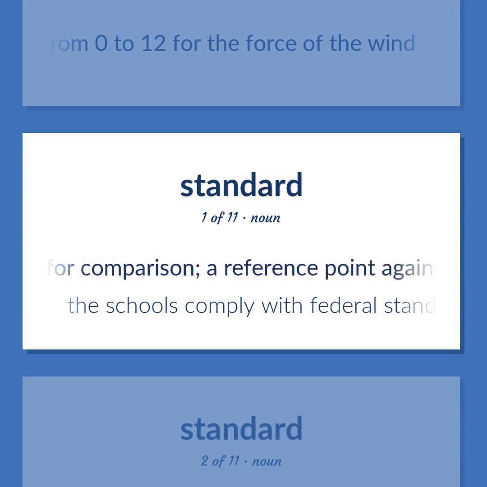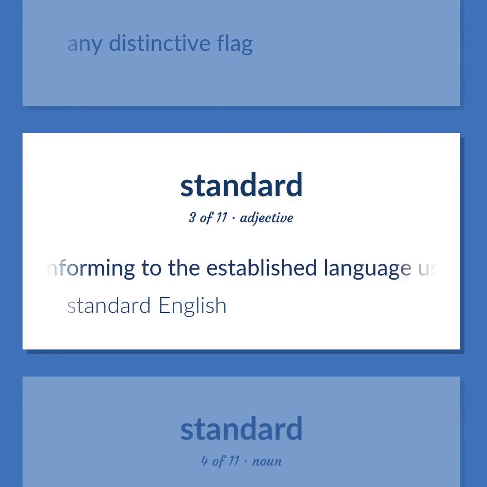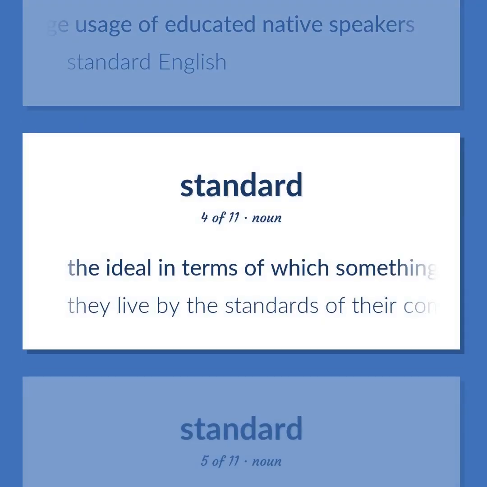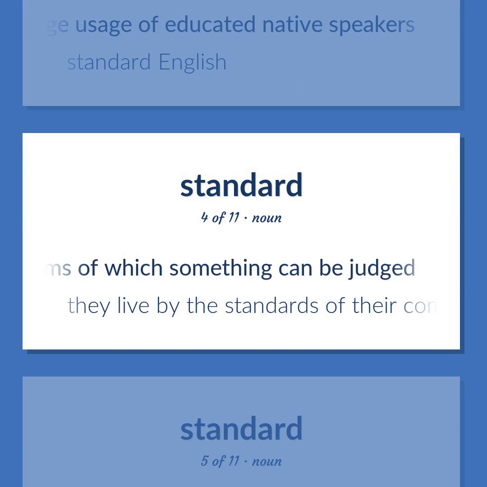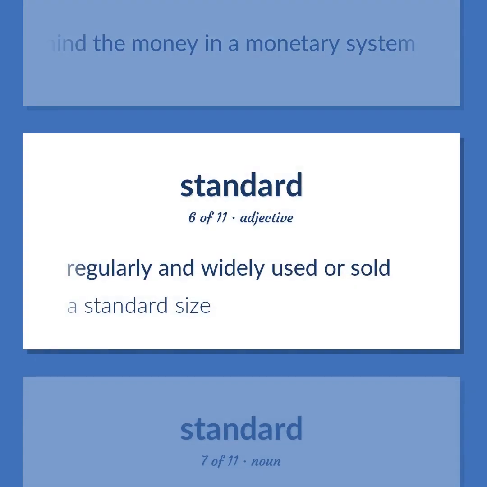A basis for comparison. A reference point against which other things can be evaluated. The schools comply with federal standards. Any distinctive flag. Conforming to the established language usage of educated native speakers. Standard English. The ideal in terms of which something can be judged. They live by the standards of their community. The value behind the money in a monetary system. Regularly and widely used or sold. A standard size.